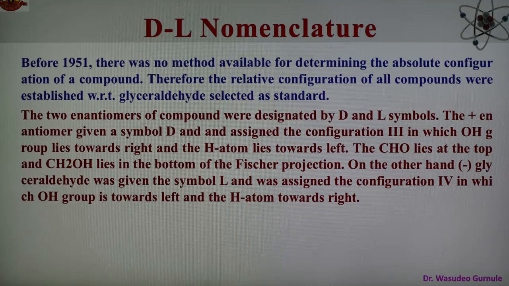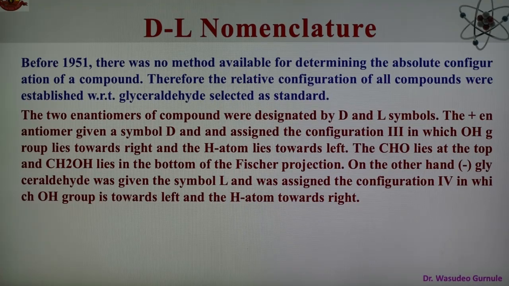As we know, before 1951 there was no method available to know the absolute configuration of organic compounds, and therefore the relative configuration of all organic compounds was known with respect to glyceraldehyde, and this glyceraldehyde is taken as a standard.